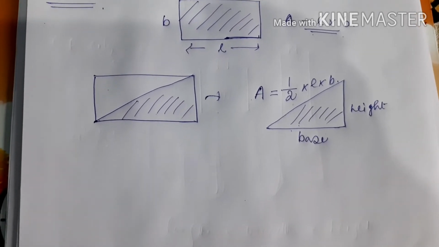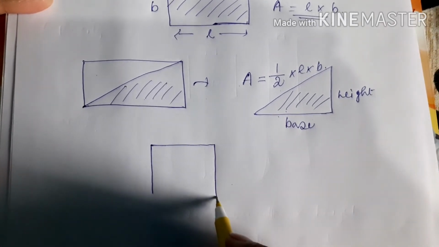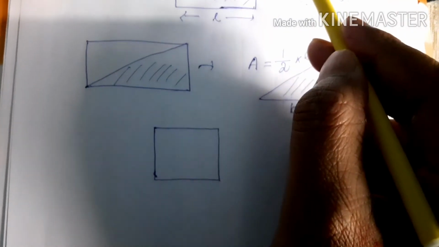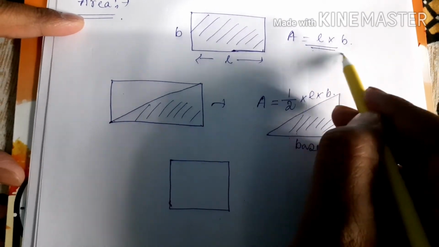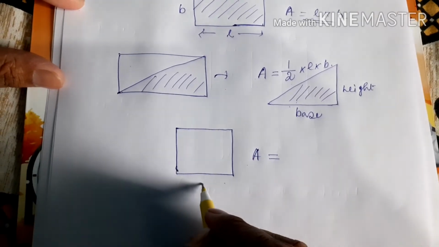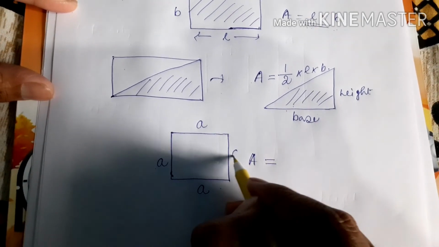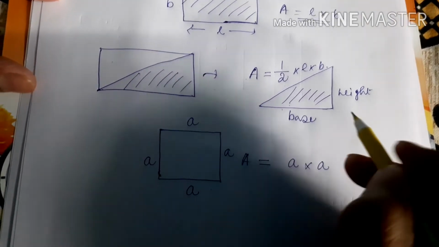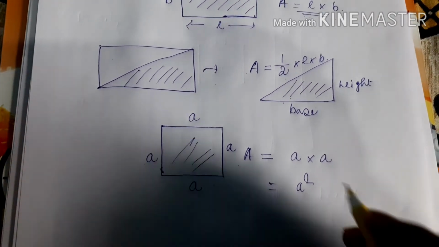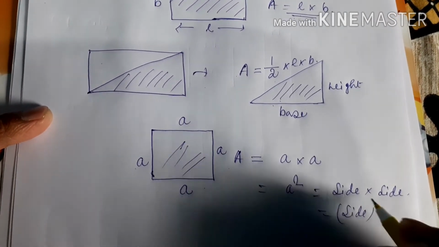Now suppose you are considering the area of a square. Maybe this is a square here, so all sides are equal. You can get this area from the area of the rectangle, L into B. Here all sides are the same, so length is the same and breadth is the same. If you take this one as A, all the sides should be A only. So A into A you have to write. That means A square will be the area of the square. You can write side into side, or side square.